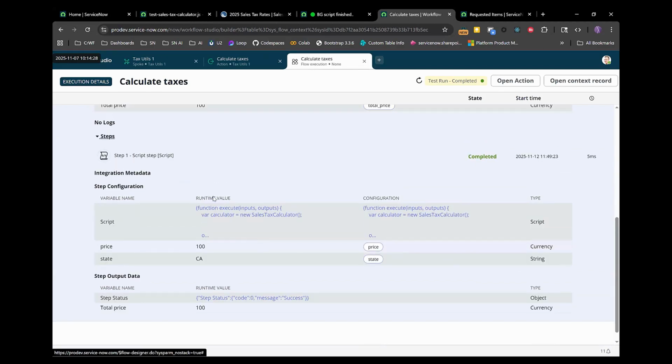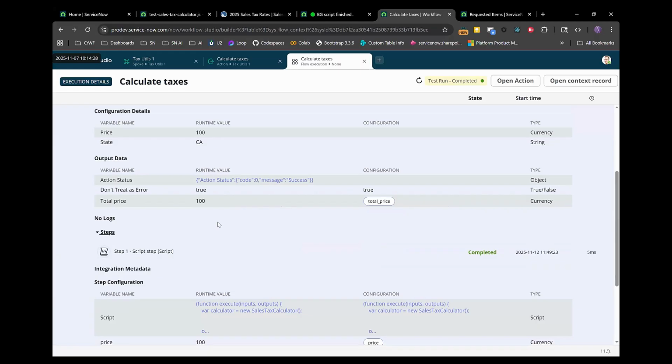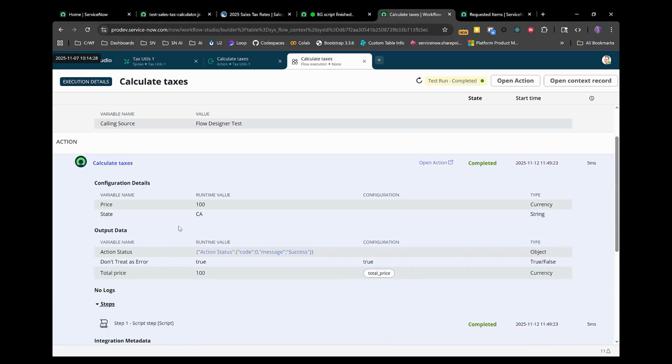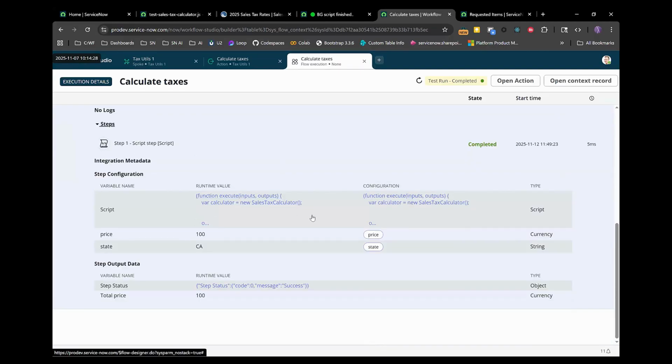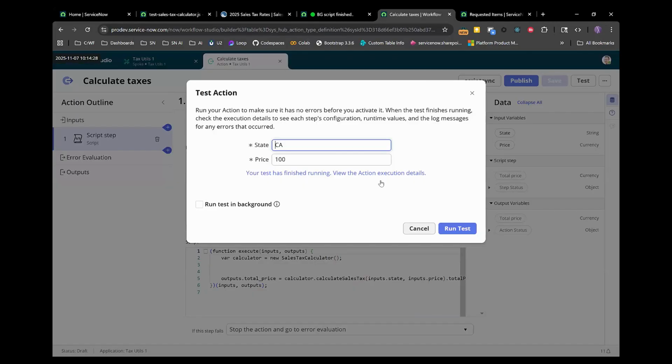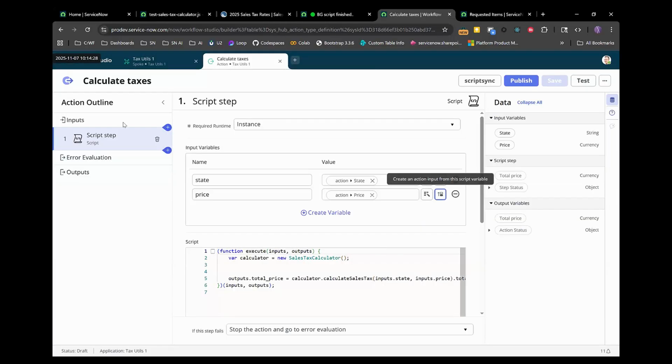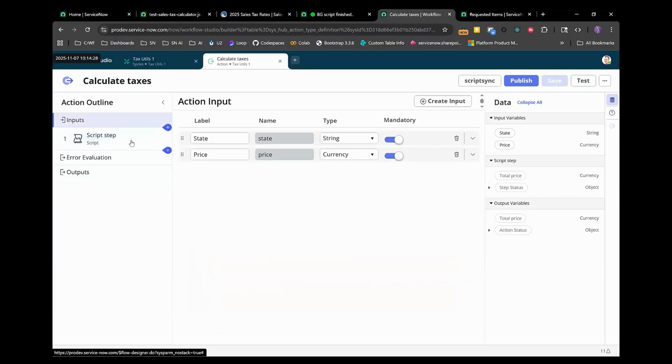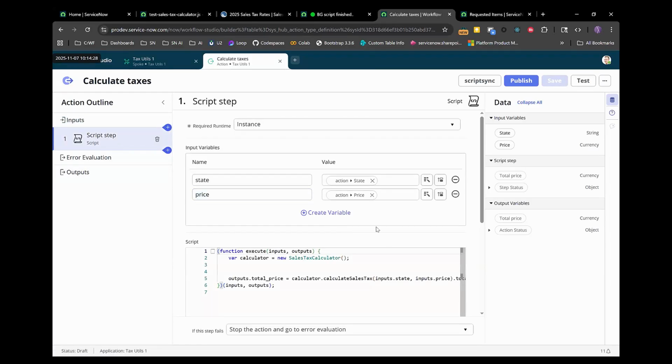Price, let's see. 100. Doesn't seem to like the sales tax. Yeah, let's try this one. All right, let's see.